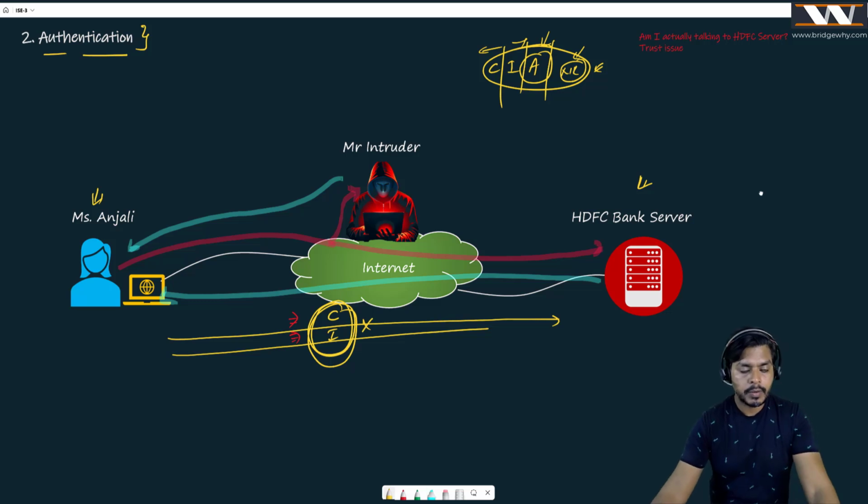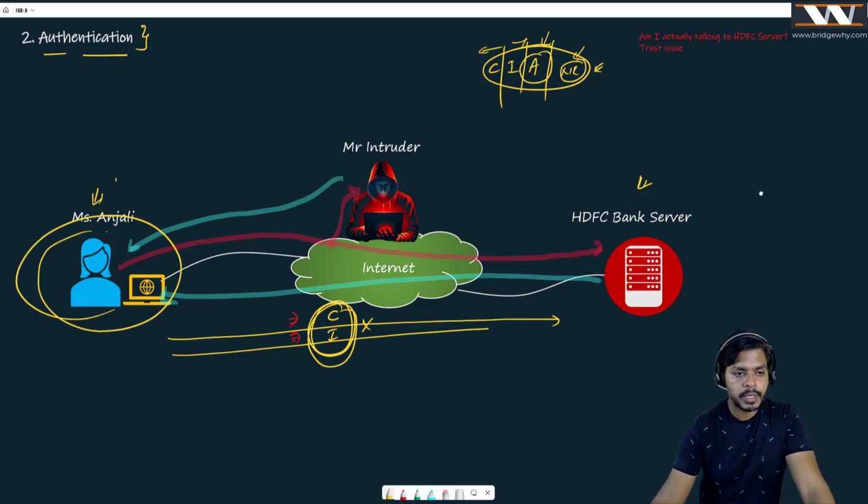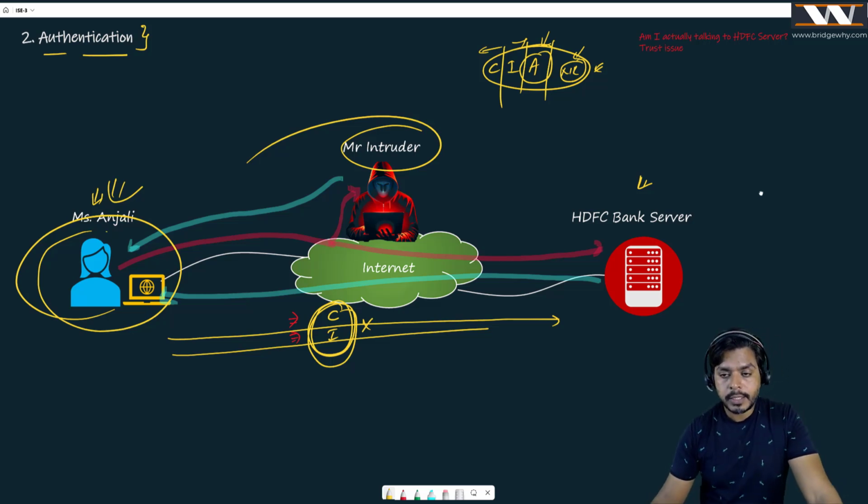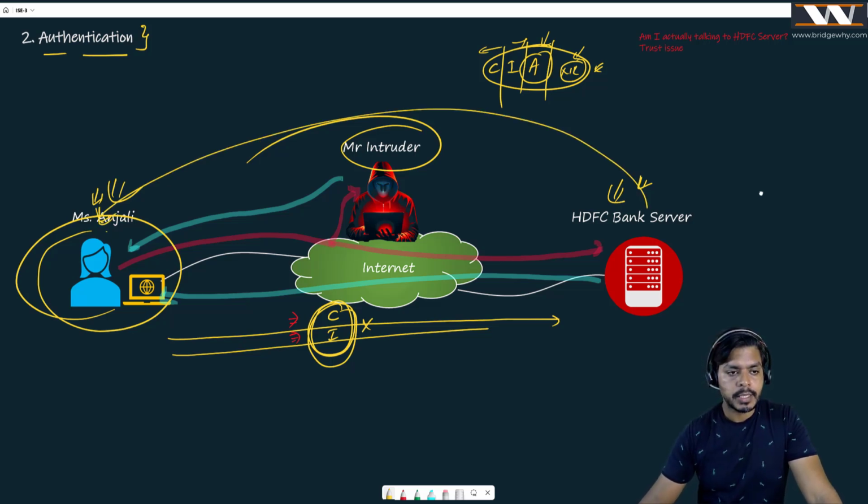The communication has just started. Miss Anjali wants to be absolutely sure whether she's talking to an HDFC Bank server or to Mr. Intruder. How is she going to be sure? It means that when she starts the communication with the HDFC Bank server, the server must send something to Anjali which proves that the HDFC Bank server is actually the HDFC Bank server.